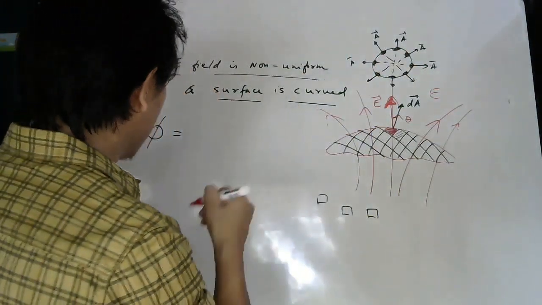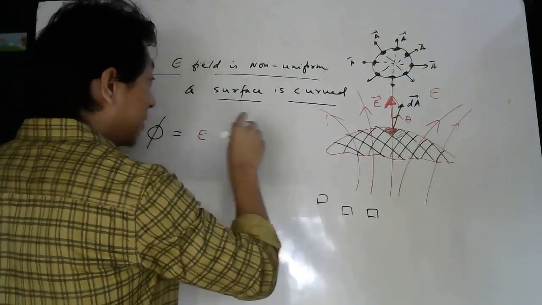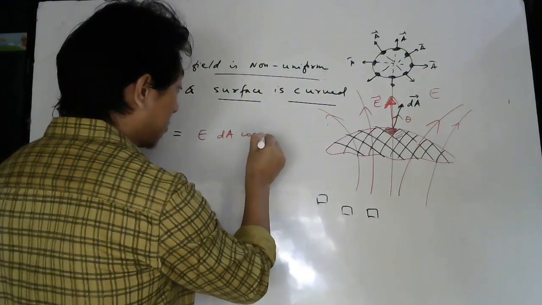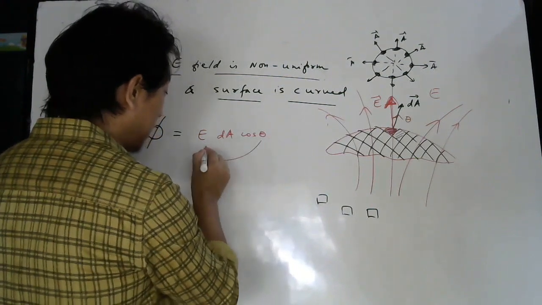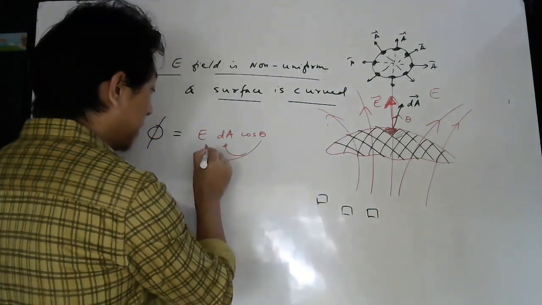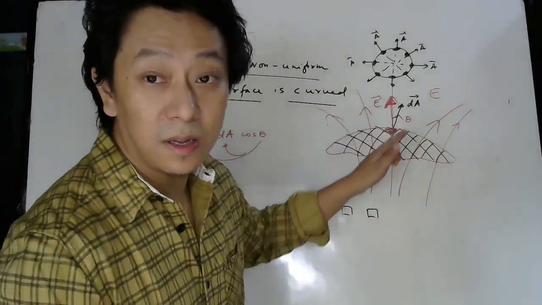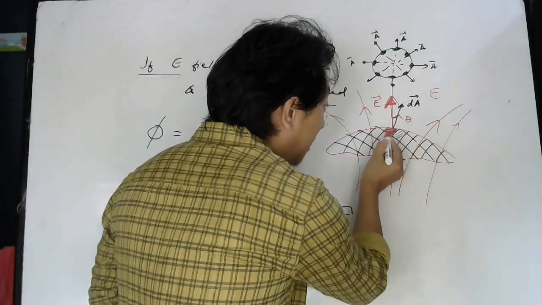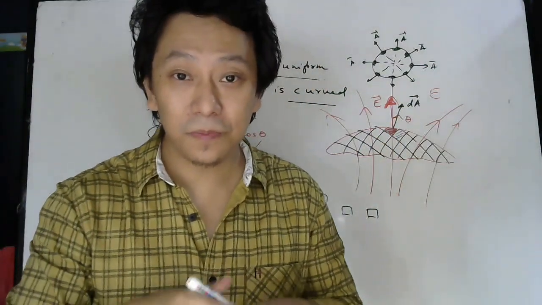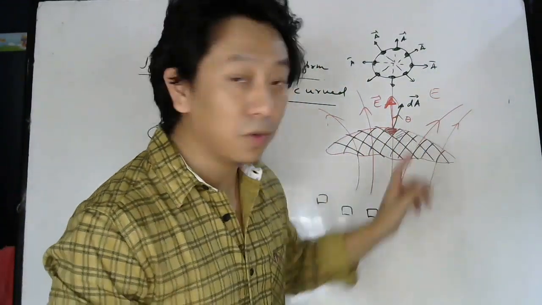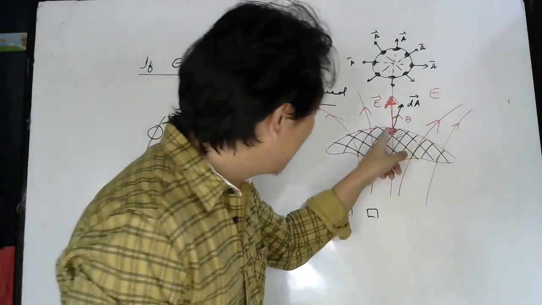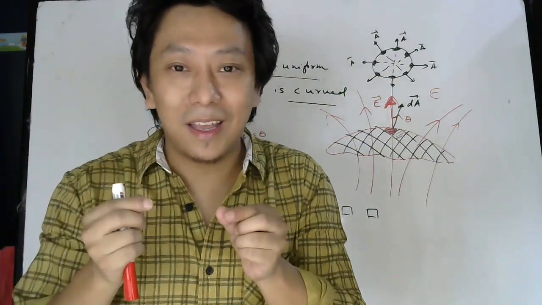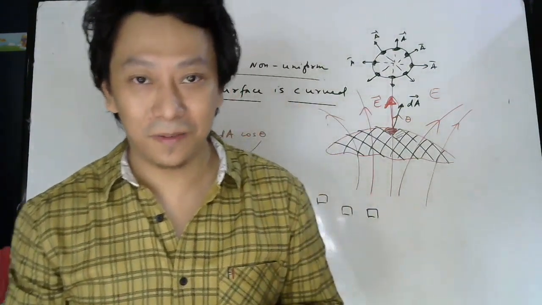What was the formula? EA, but this A is a small area. So dA cos theta. What is theta? The angle between E bar and dA bar. Now you may think, sir, but the electric field is non-uniform. No. For a small part, I can assume the electric field is constant. From here to here, if you go, obviously the electric field is changing. But if I take a very small area, then that area is so small that within that area I can treat the electric field as constant.